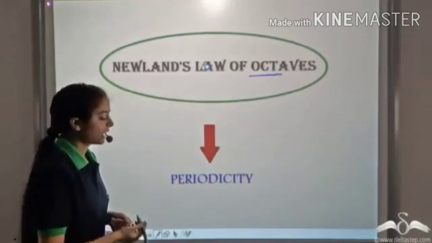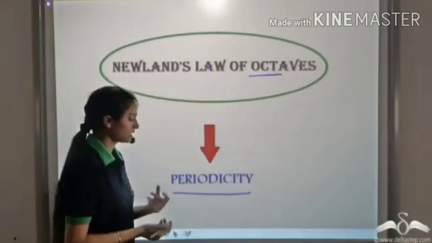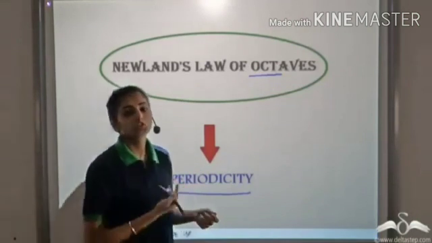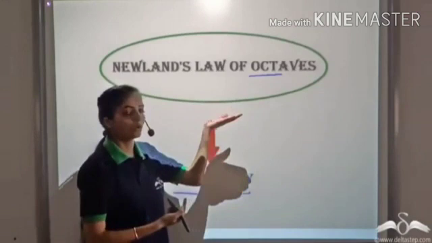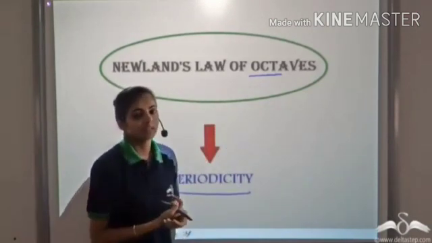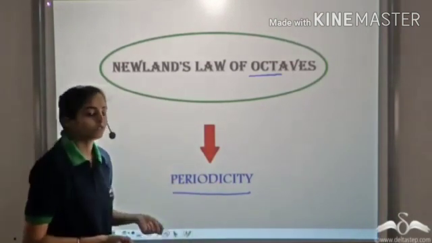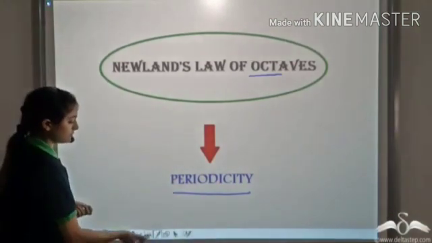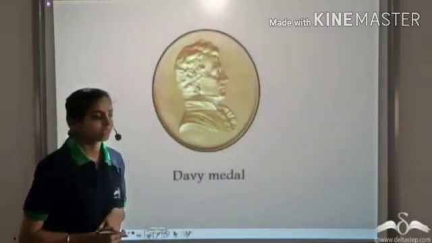This was the first time that periodicity was observed during the classification of elements. Periodicity means repetition of properties after a certain interval. Like in Newlands' law of octaves, the properties of the eighth element are the same as the starting element. So this was a very important feature that was observed in his law of octaves. He was awarded the Davy Medal for his contributions to the classification of elements.